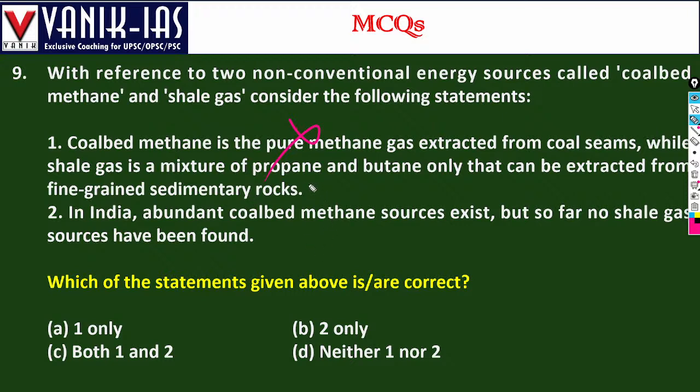While shale gas is a mixture of propane and butane, only that can be extracted from the fine grained sedimentary rocks. Even if it is "only", then that is wrong. "Only" means that is wrong. It can be derived from many sources, right? You cannot say that shale gas only can be derived from sedimentary rocks. Shale gas has multiple sources.